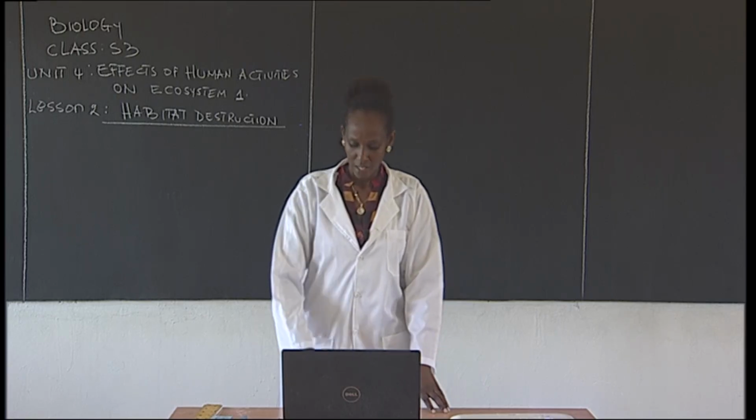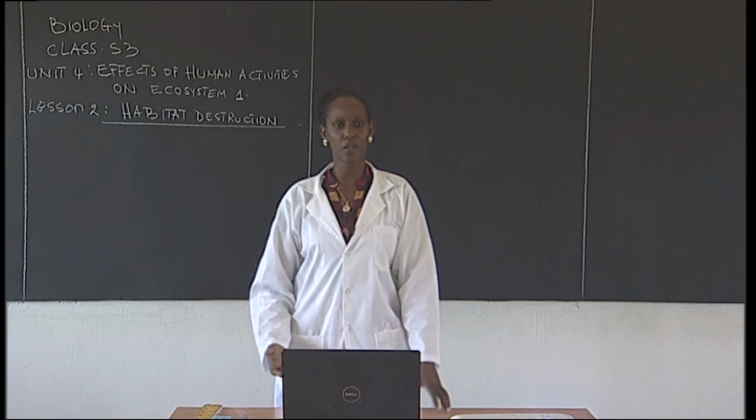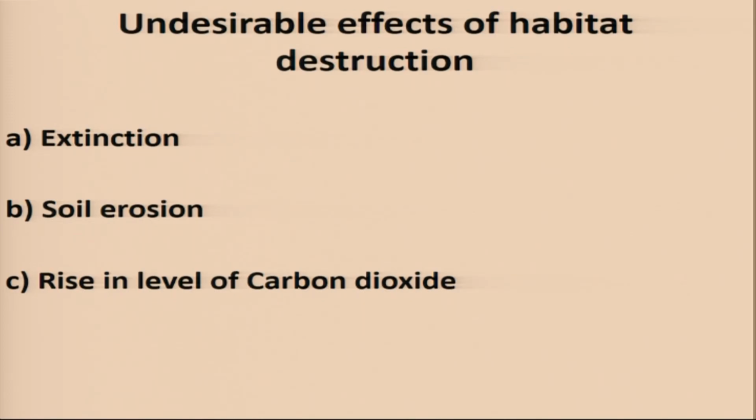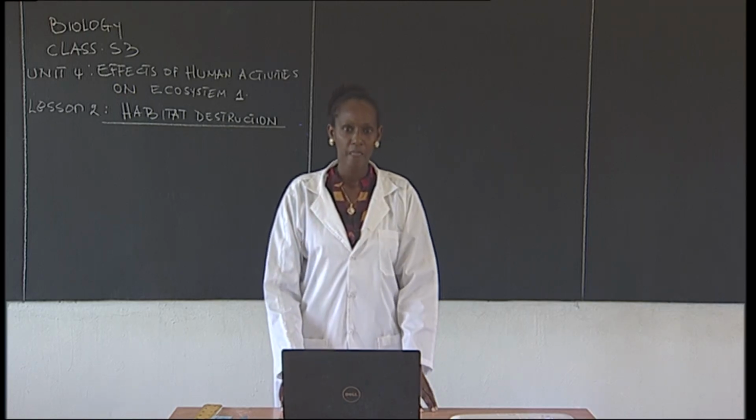All right? Another thing that we can talk about among the undesirable effects of habitat destruction is a rise in the level of carbon dioxide. I always emphasize on this. When we say the rise in the level of carbon dioxide, it means what?